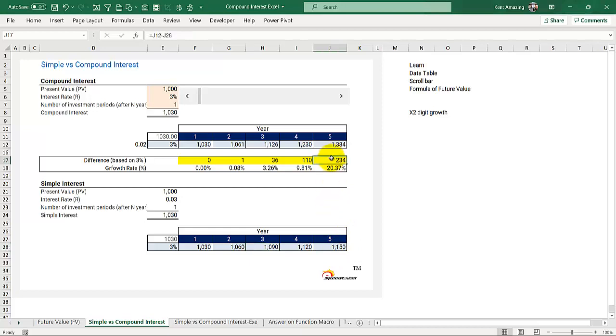The difference is 234. Now what's interesting is that if we increase this to 5%, you still put the same 1,000. The thing is that one is put into compound interest, the other is kept with simple interest, with no compound effect. Once you have a compound effect, it should grow very differently, as you can see now.